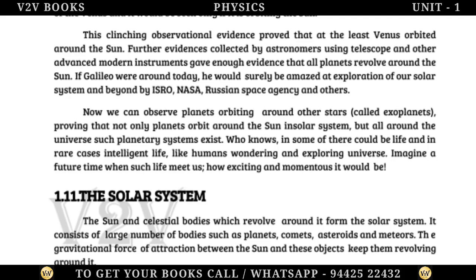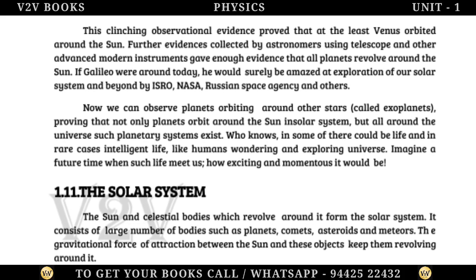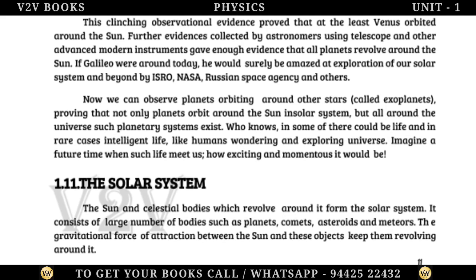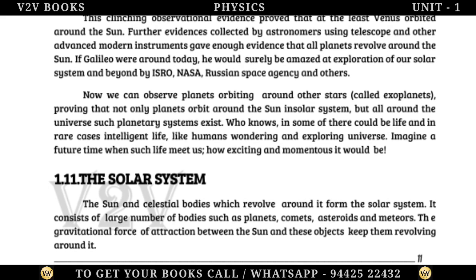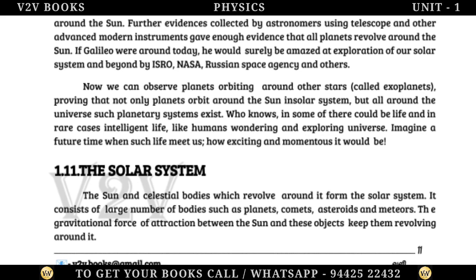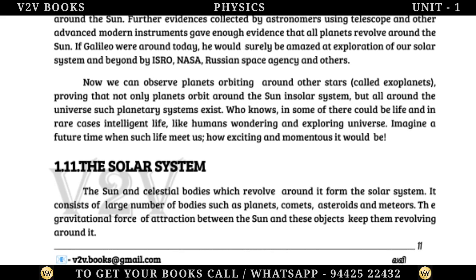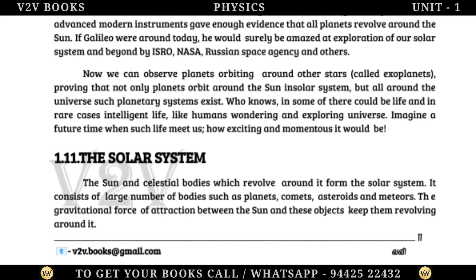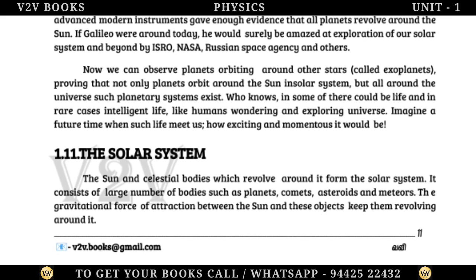The solar system. The Sun and celestial bodies which revolve around it form the solar system. It consists of a large number of bodies such as planets, comets, asteroids and meteors. The gravitational force of attraction between the Sun and these objects keeps them revolving around it.